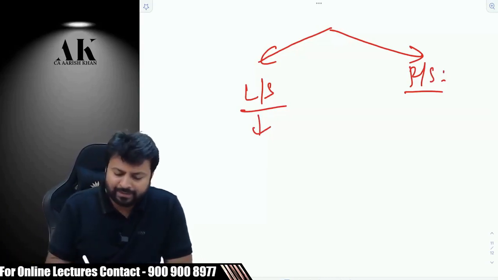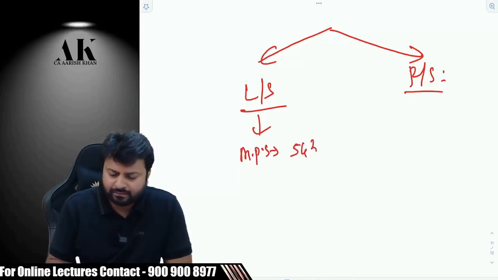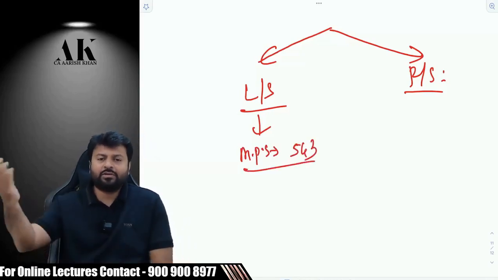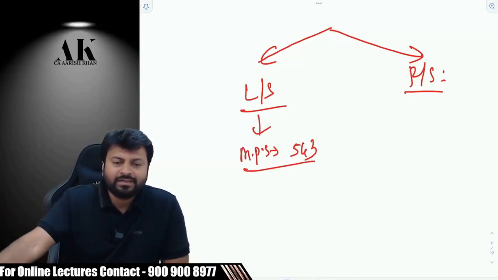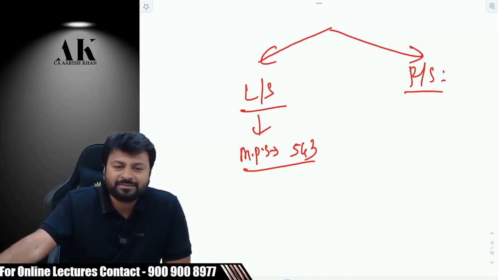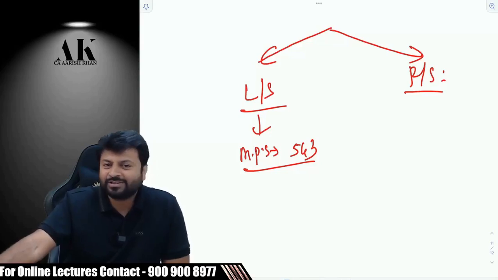MPs, Members of Parliament. Okay, how many Members of Parliament are there in this country? 543, for your information. You're going to give exams next year. And how is this related to your exam? If you're giving exams in May 2024, the exams are not going to be in May 24, they are going to be in June 24, for your kind information. Because 2024 is an election year.